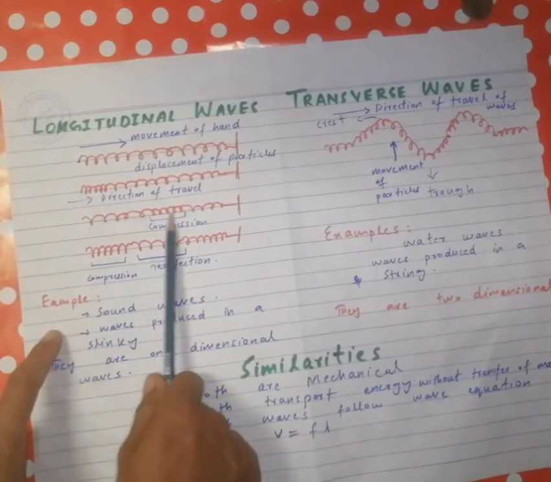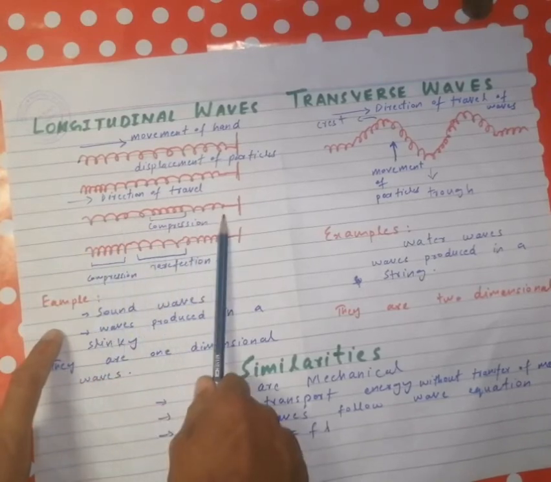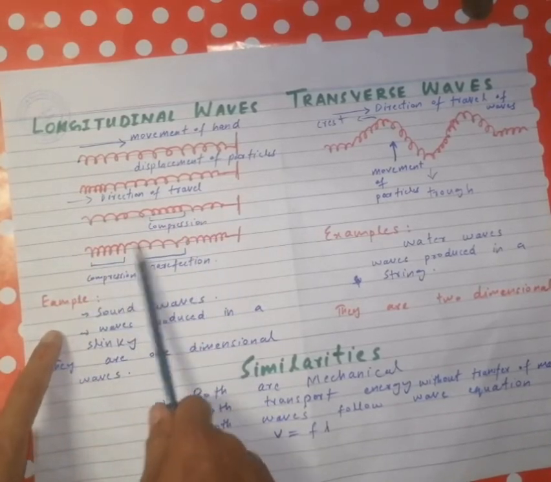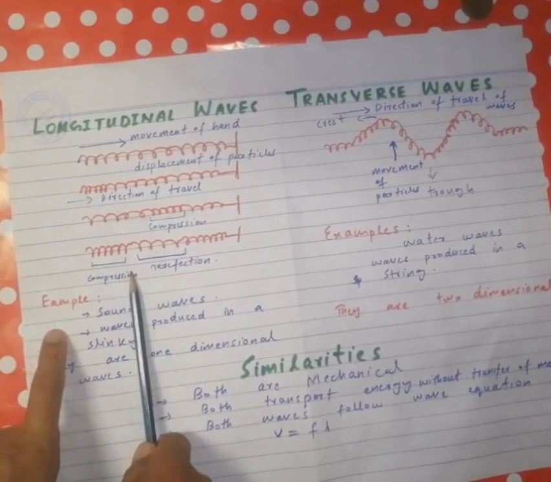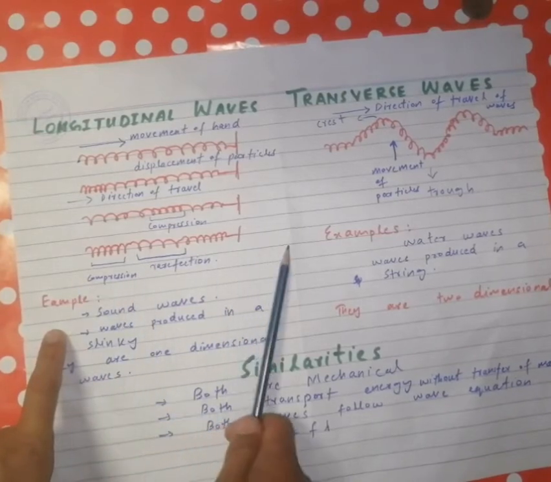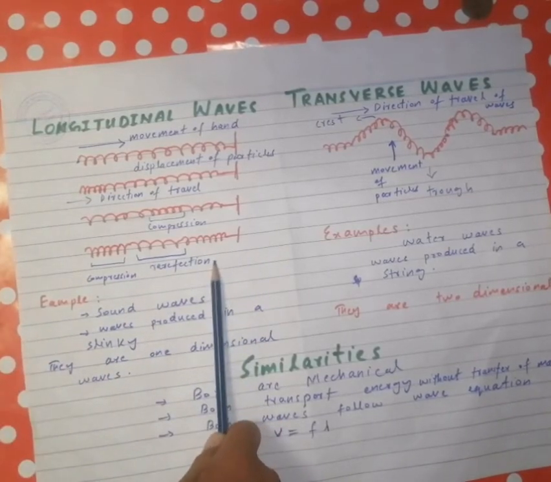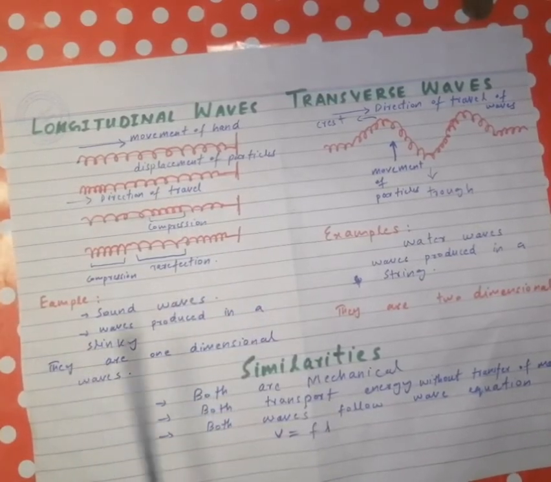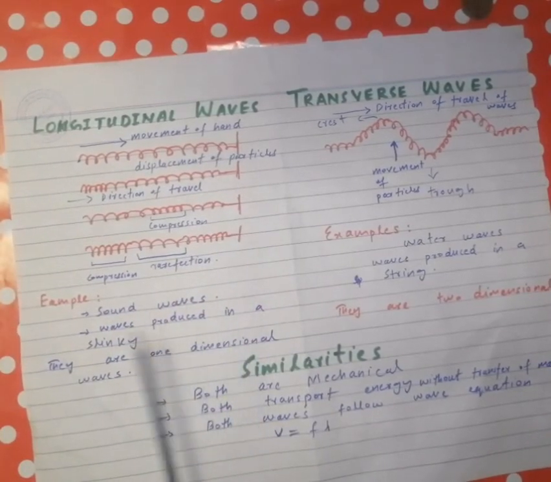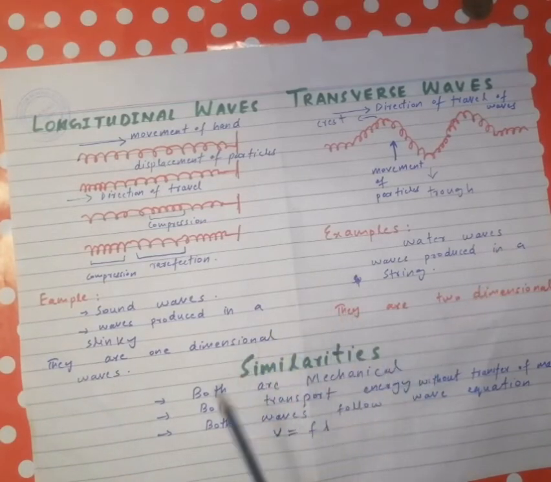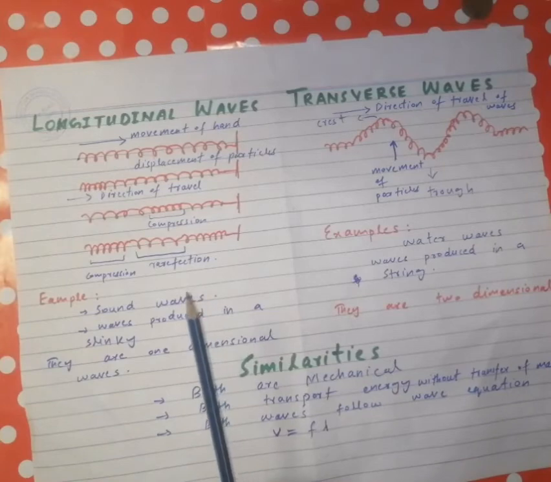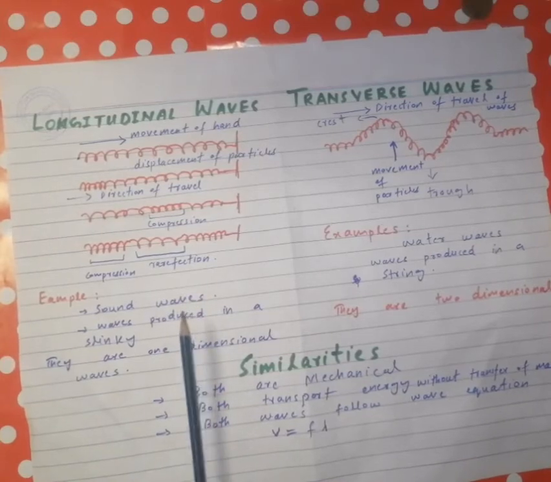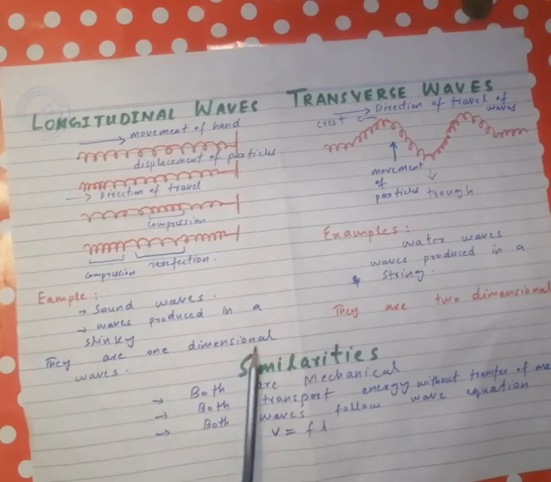So particles of the medium vibrate along the direction of the propagation of the wave, and the waves move horizontally here, and the particles of the medium also move horizontally. So this is an example of longitudinal waves. Some other examples of longitudinal waves are sound waves and waves produced in an oscillating spring. So longitudinal waves are one-dimensional waves. In this case, both the particles of the medium and the waves move in the same direction. So they are one-dimensional waves.